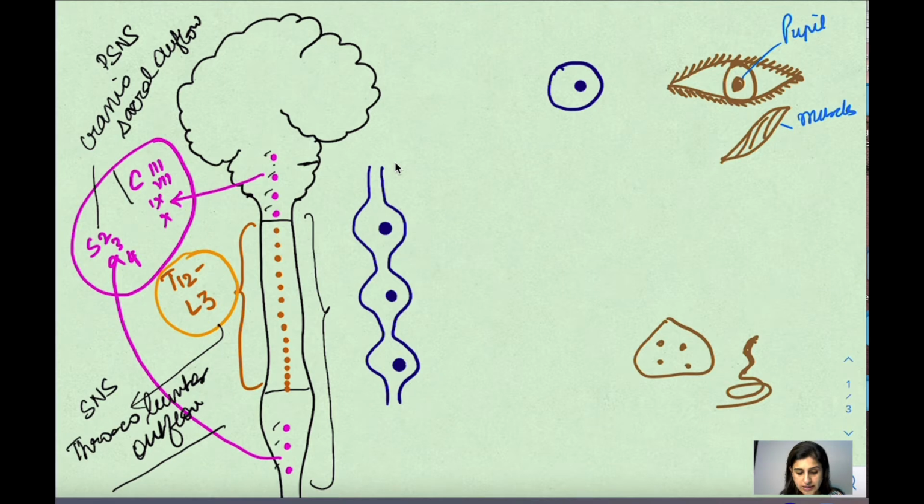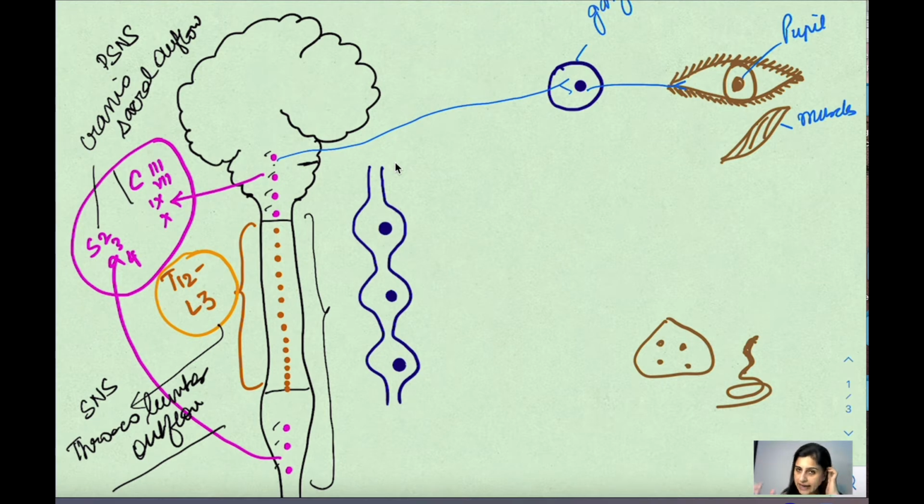So let's draw this. Okay, so these are the fibers, and फिर यहाँ से they go and relay here. Okay? So we have two types of fibers. So this round structure here is called the ganglion. ठीक है?